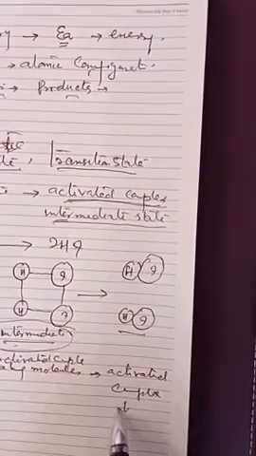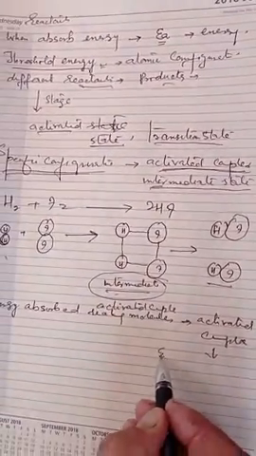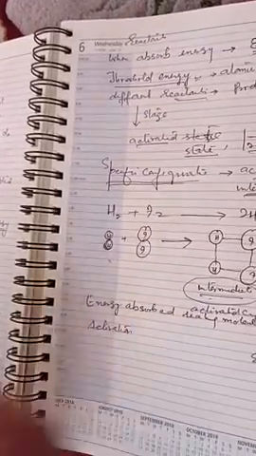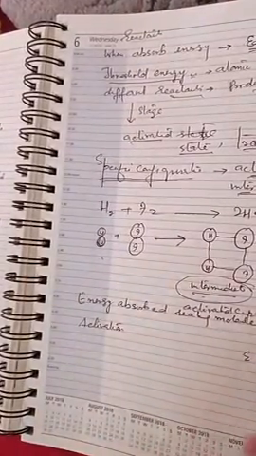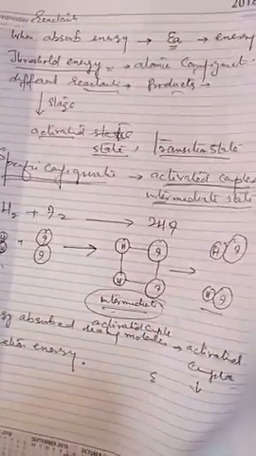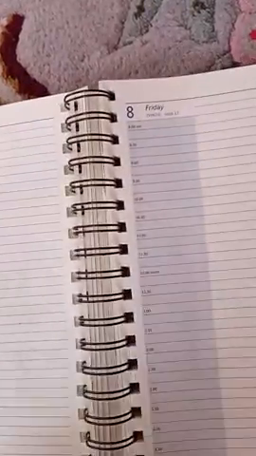Energy absorbed by the reacting molecules to form the activated complex. We can define this is also activation energy. So activation energy is also the energy absorbed by the reacting molecules to form the activated complex. It's called activation energy. Now for example, I will show you diagrammatically.